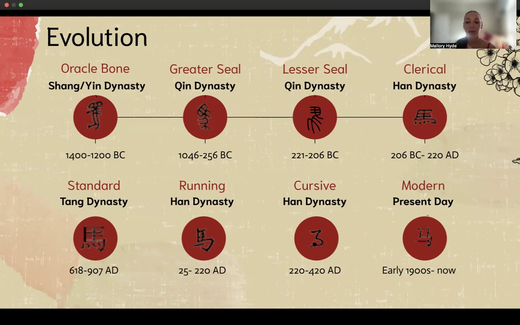This was in 220 to 420 AD. And then we have the modern present day script, which was in the early 1900s until now, and it is still used in present day. And all of these pictures are the different evolution of the horse.